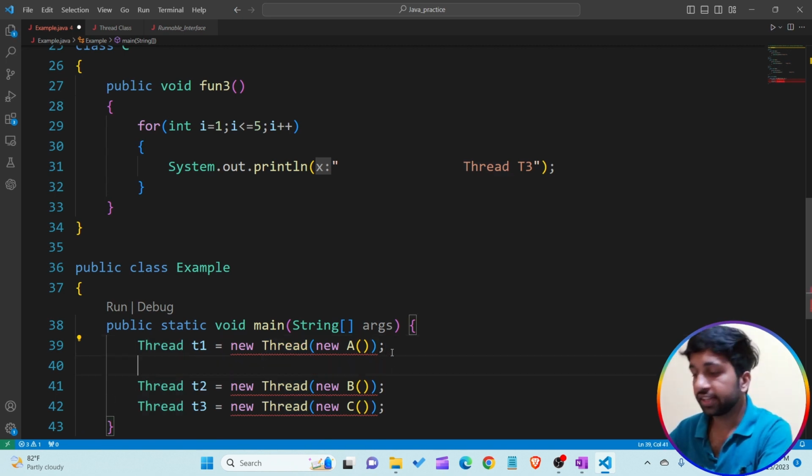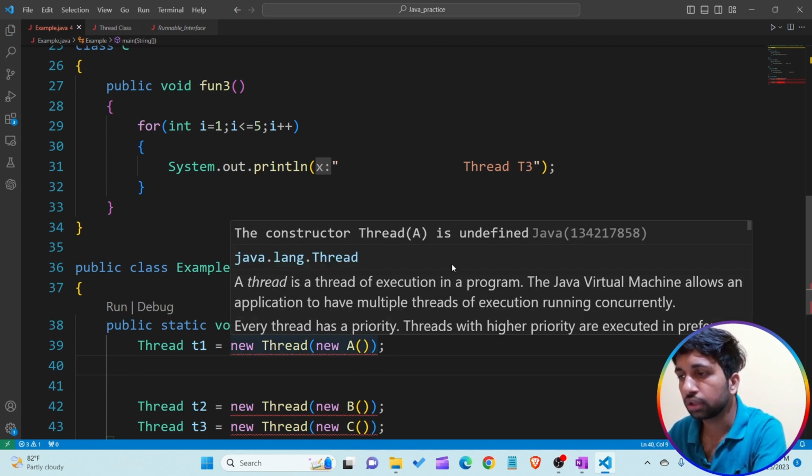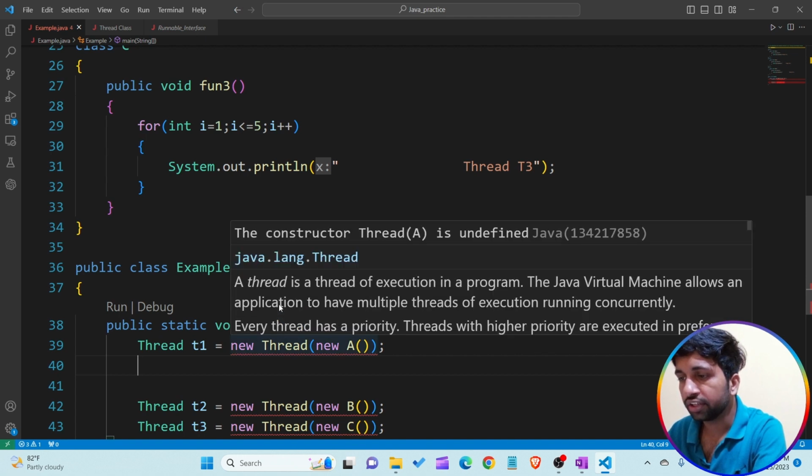What is the error? Guess. VS Code provides such an error. I am not going to read the error, but if you hover over it, you are able to see that the constructor Thread(A) is undefined, meaning the thread class has no constructor that contains the object of class A. The error is thrown by VS Code.